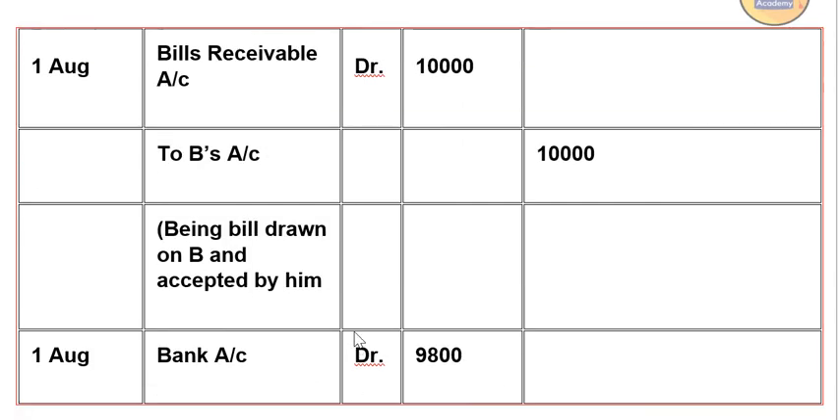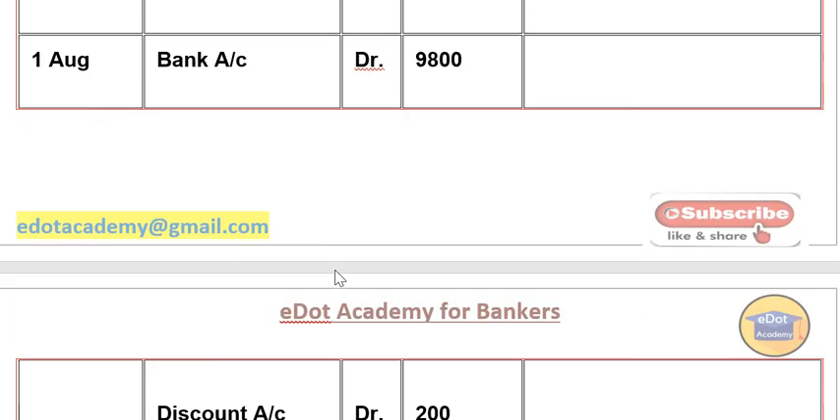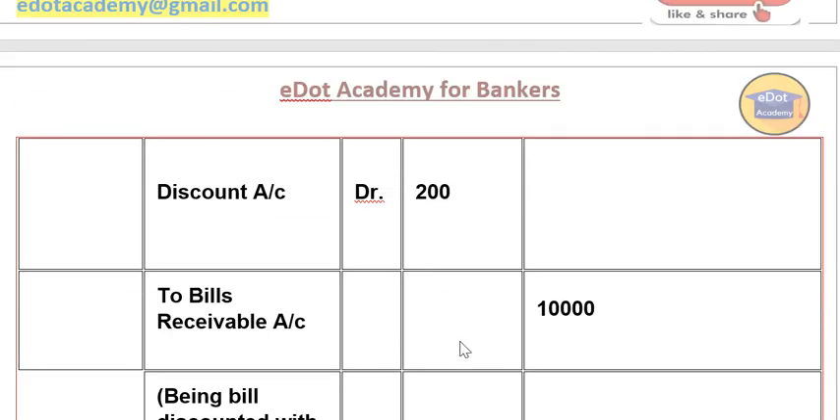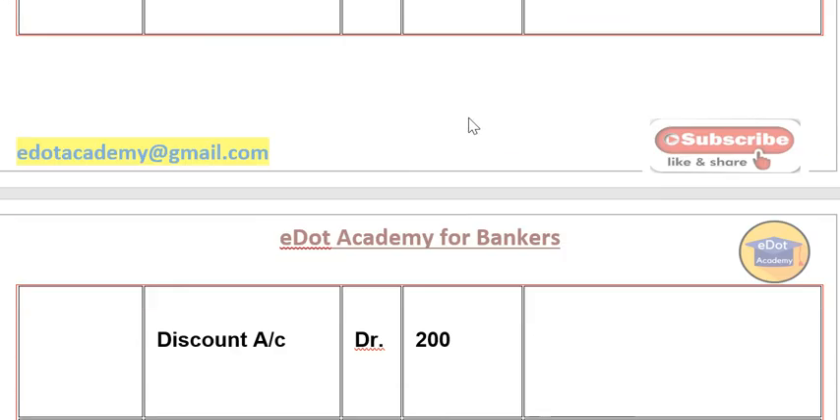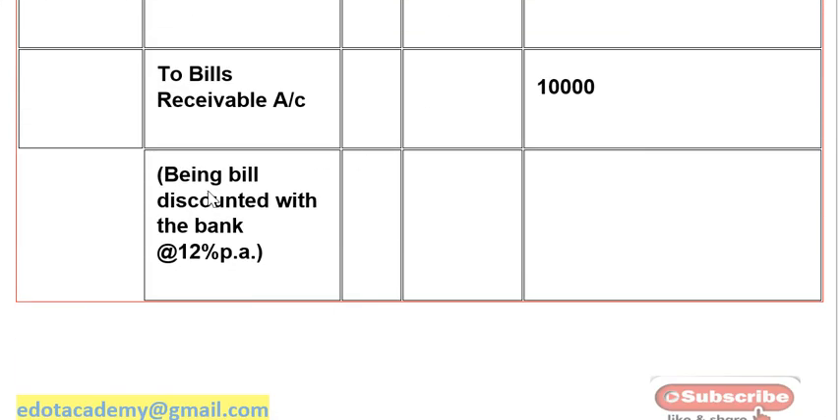Now he is discounting the bill. So bank's account will be debited, discount account will be debited, and bill receivable account will be credited with 10,000 rupees. So this is the discounting. That means the bank is paying only 9,800 rupees. Clear? The narration is: bill being discounted with the bank at the given rate.